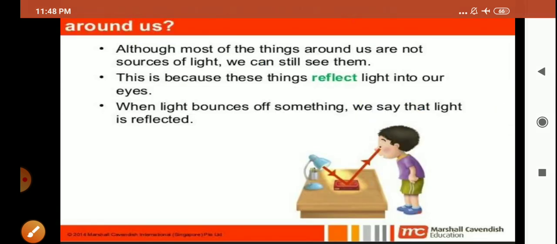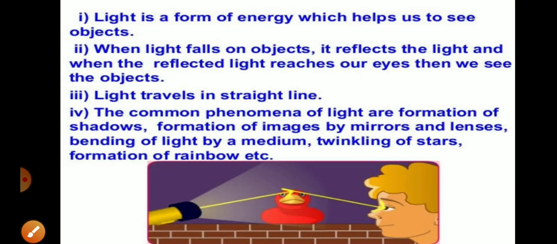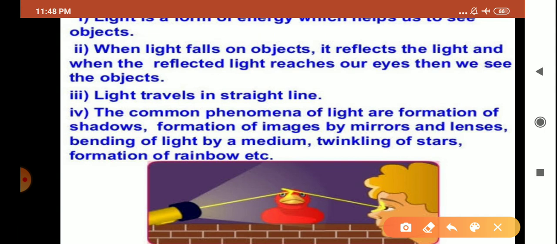Light is a form of energy which enables us to see different objects. And how does light travel? Light travels in the form of a straight line.